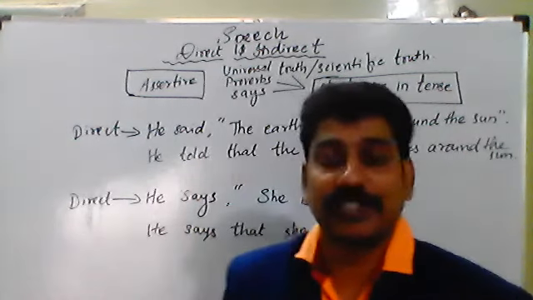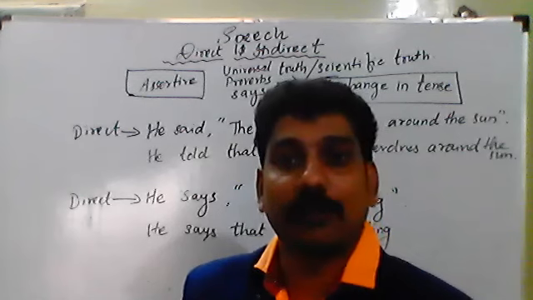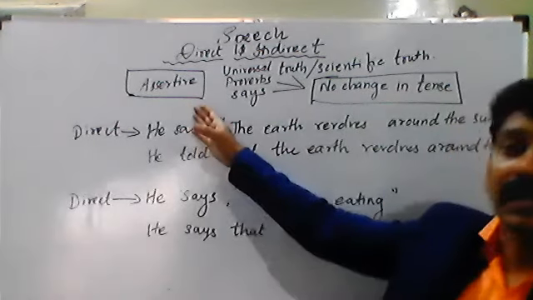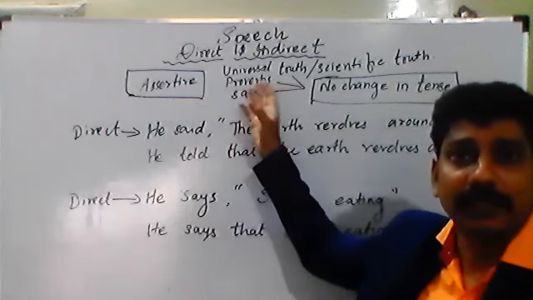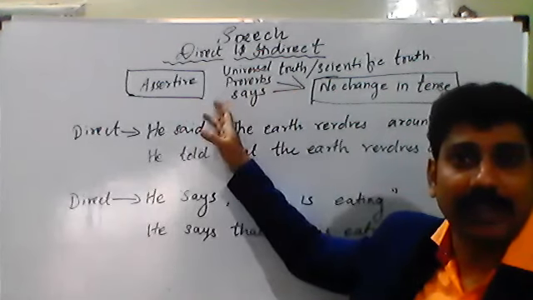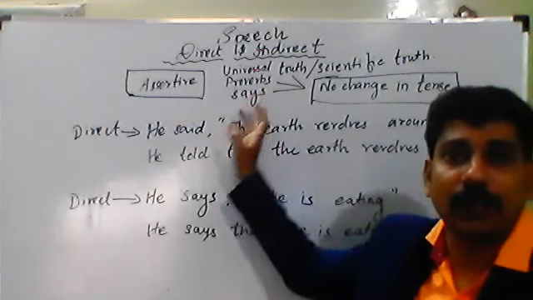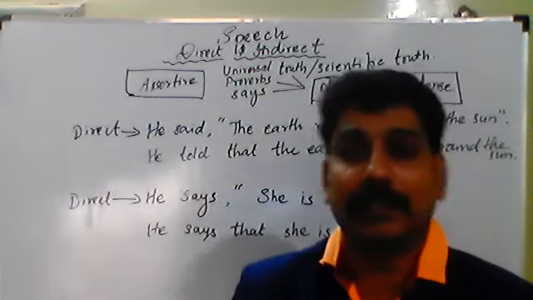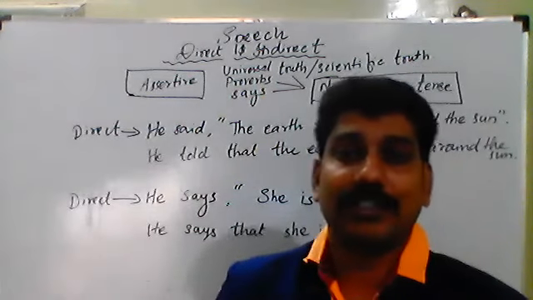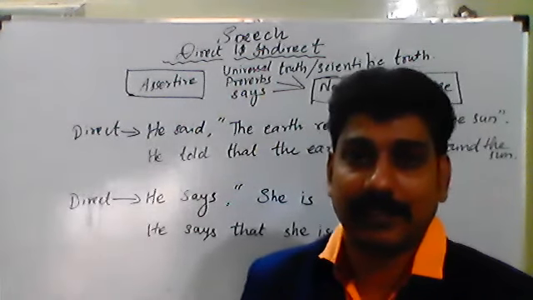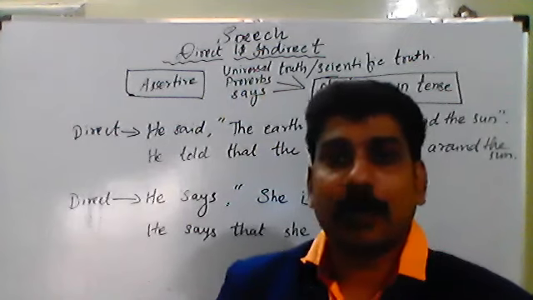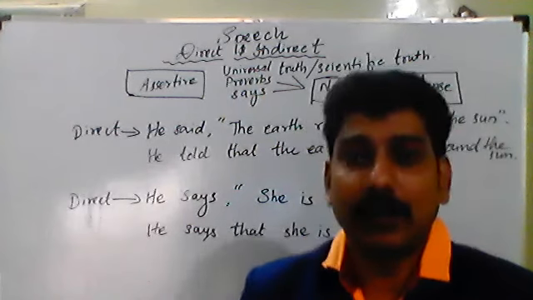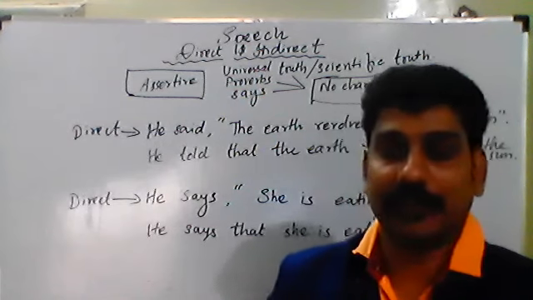First of all, we are going to make it clear what assertive sentences are. Assertive sentences can be a universal truth, or a proverb, or some statement said by some leader, or a teacher making some statements in the class. But when the question comes, there are certain rules that we have to concentrate on.